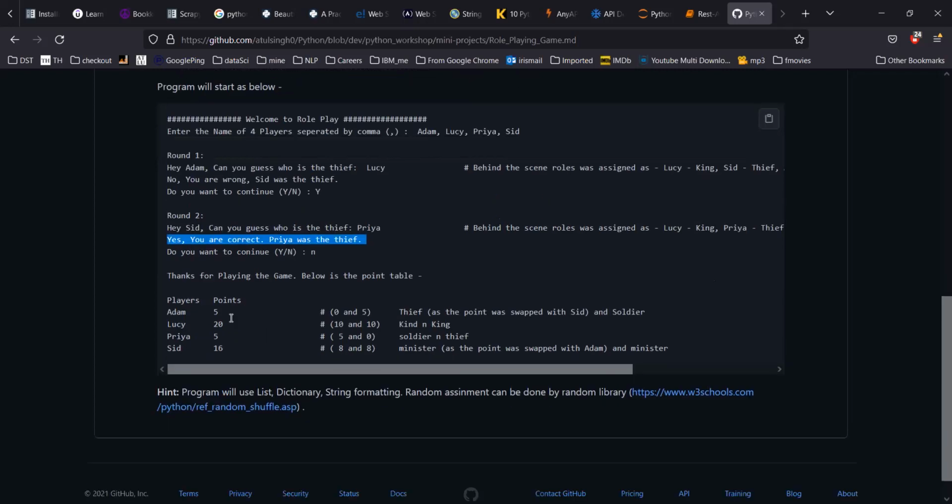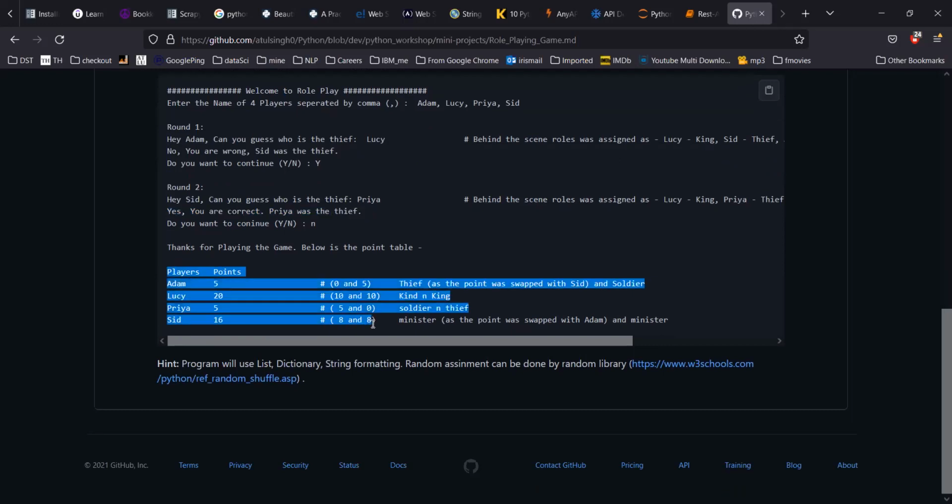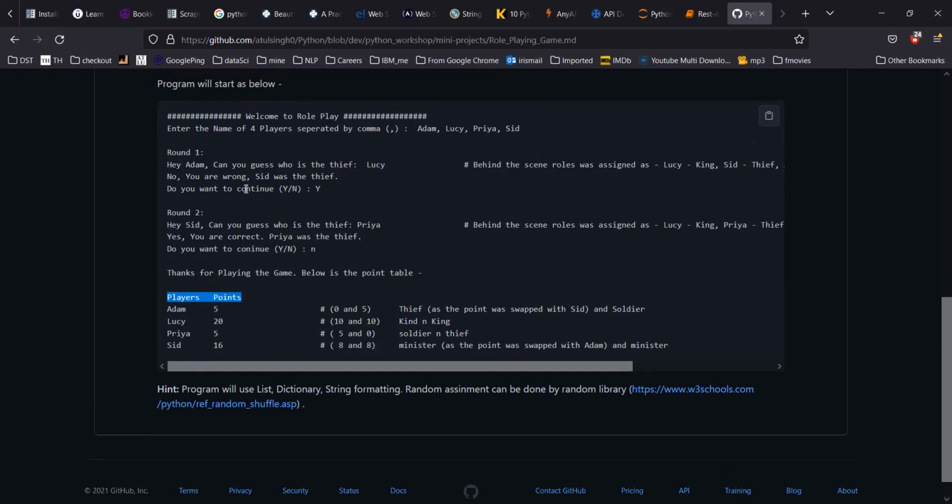No. Now the program output will display a point table. This is for your guide, so don't worry about it. Only 2 point tables will be displayed: the player name and the points they have earned in these 2 rounds.